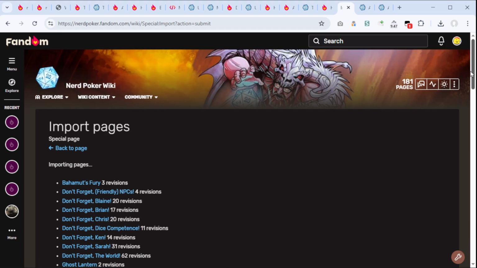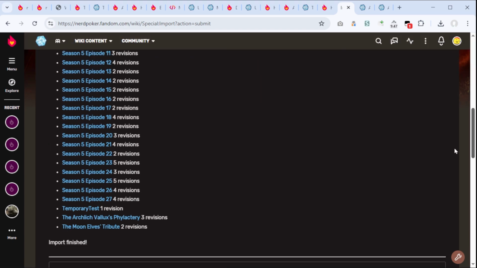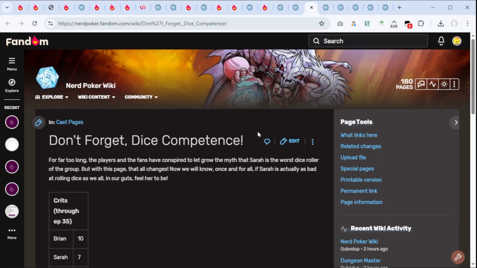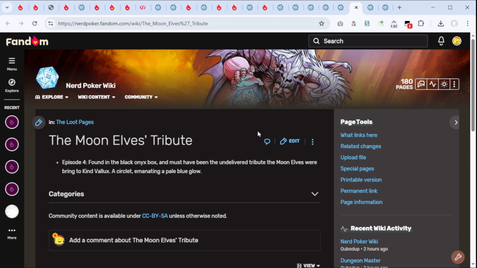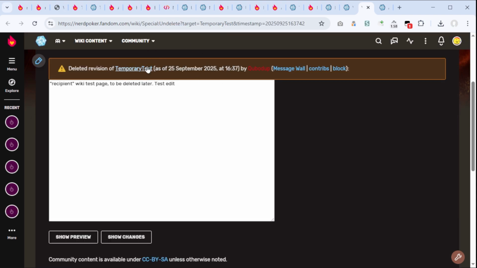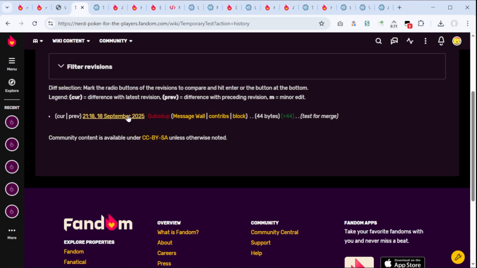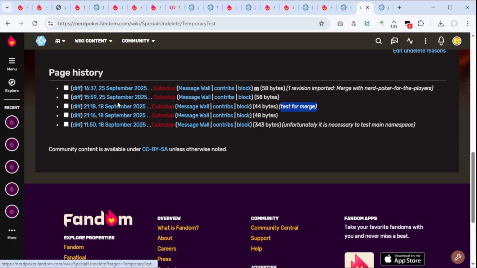Okay, and after a while we're on this page. It just says importing pages and nothing's going on, so let's just check out some of these pages. Yep, everything seems to be there. And interestingly, I already deleted this page, but the final result was the recipient wiki test page, so it didn't change. Instead, test for merge, which is the only revision here, got inserted back in history where it belongs. Pretty cool. Hopefully that's what you want when you import stuff from another wiki where stuff is older than new stuff on yours with name conflicts.